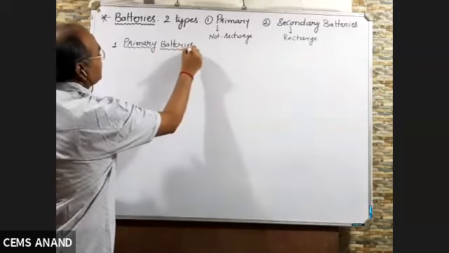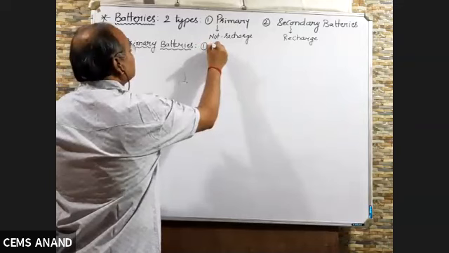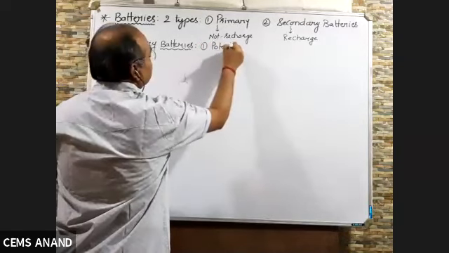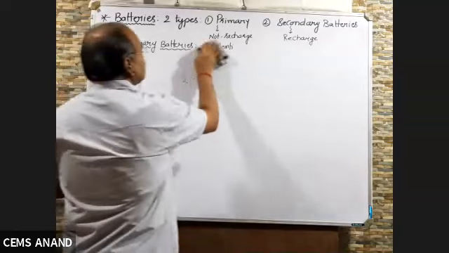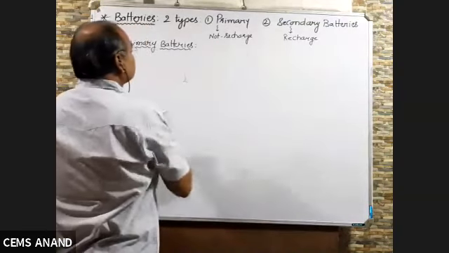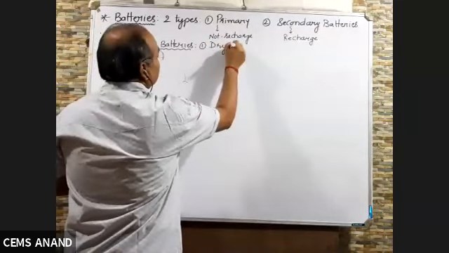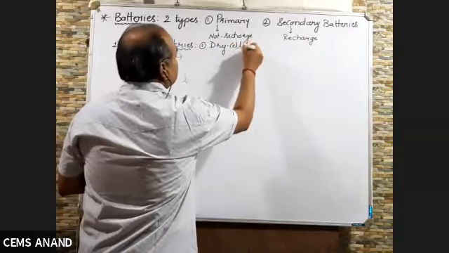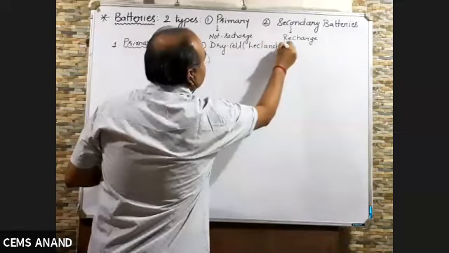Number one, potential. Before discussing the potential, I will give you the examples of primary batteries. First is dry cell or Leclanche cell.